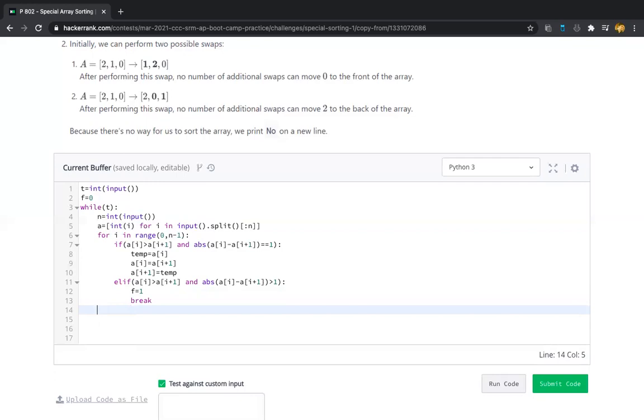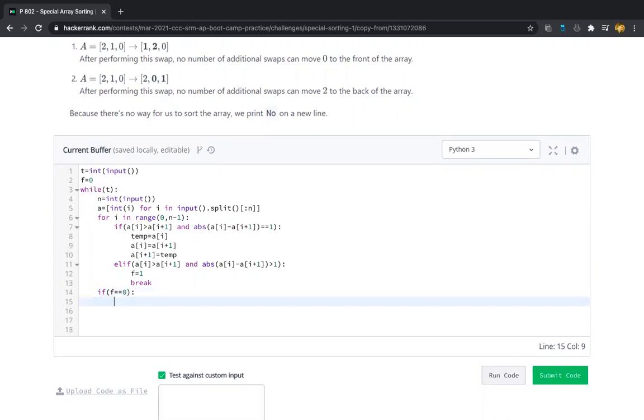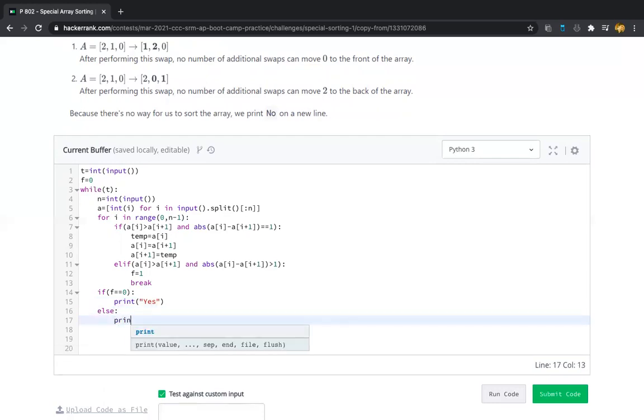Now, in each and every iteration, we should print yes if the swapping is successfully possible for the entire array, else we should print no. Means if the flag remains 0 for the entire iteration, then you should print yes, it's possible, else it's not possible, right?